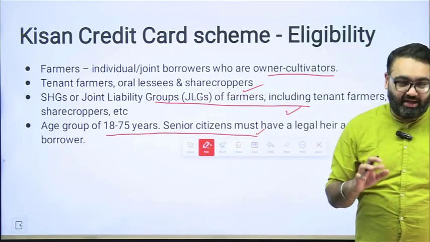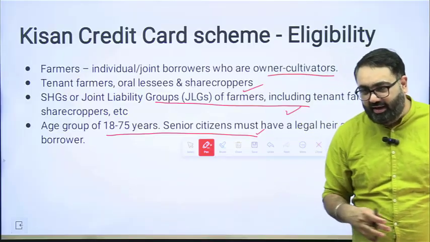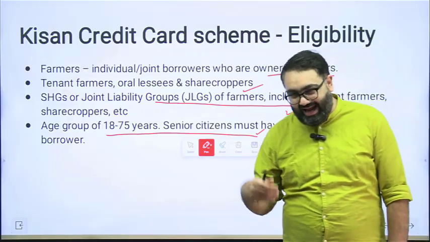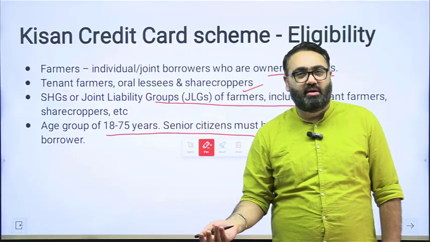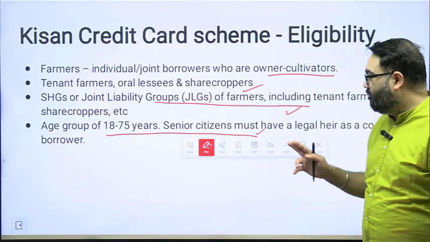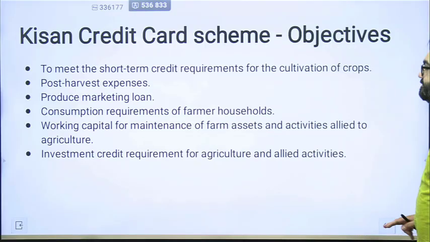But as I said, although it is 18 to 75, the senior citizens, the farmers who are taking that, have to have a legal heir as a co-borrower. Legal heir means someone who is in the relation, who will take up their asset and liability after they are gone, their family member, etc. In the next generation, they will be the one who has to be the legal heir in such a case.